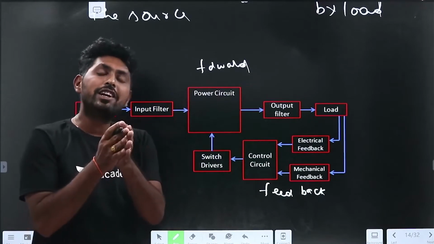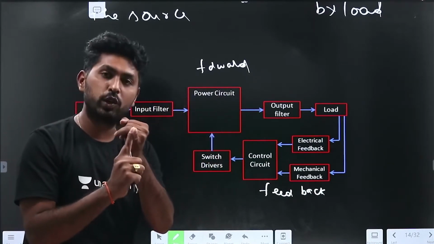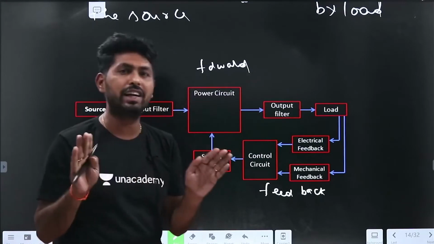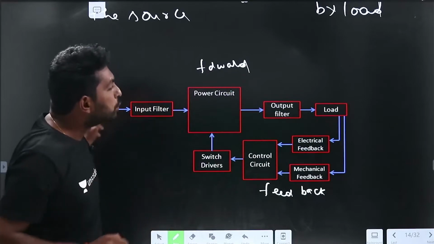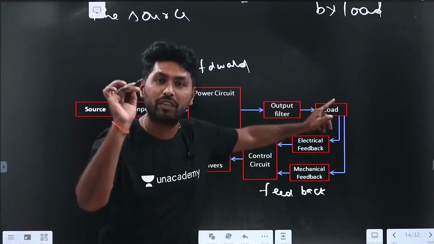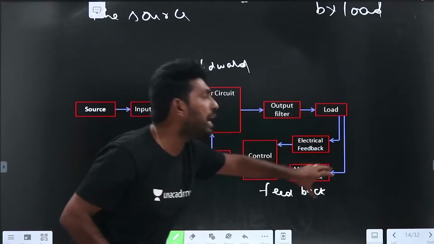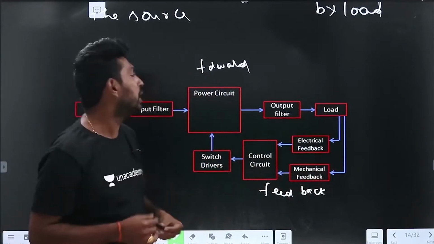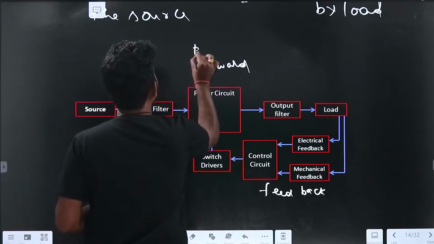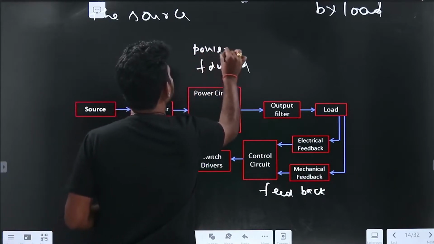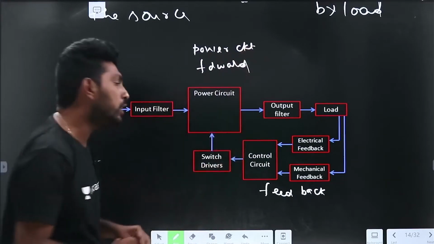The power electronic system is divided into two components. One is the power circuit, the other is the control circuit. Very clear. This forward circuit is called the power circuit, and this feedback circuit is called the control circuit.